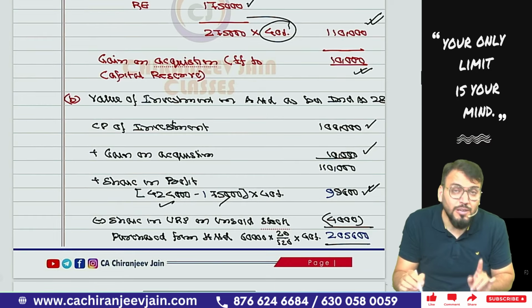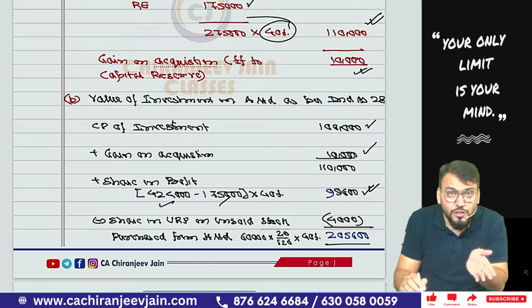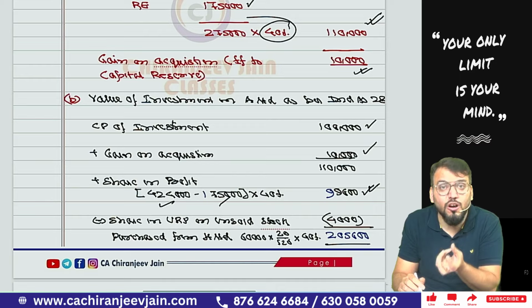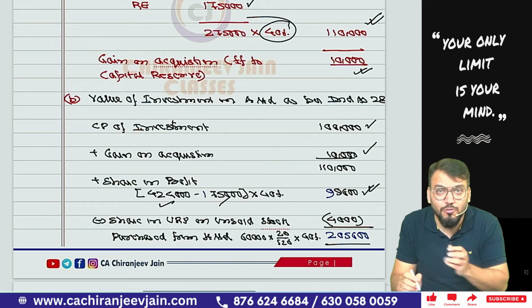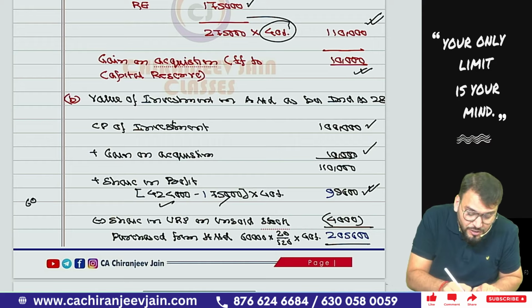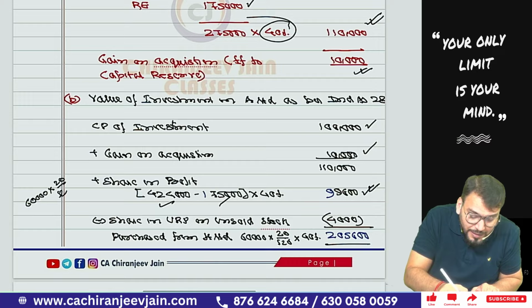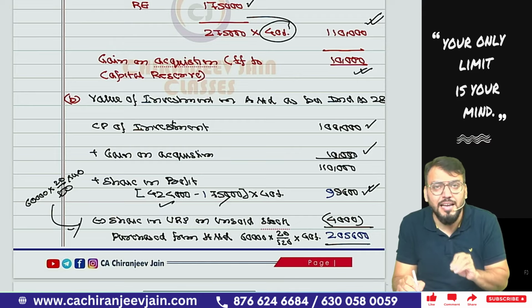Understood? Now there is one more transaction given in the question about the unrealized profit for the goods sold by the holding company to the associate company. So in the stock of the associate company there will be some profit of the holding company that requires elimination. Goods sold were 60,000 that remain unsold. The profit was 20% of cost, which means 20 by 120 of sales, correct? Now we can calculate the 40% share, so this becomes 4,000. This amount you can easily calculate.